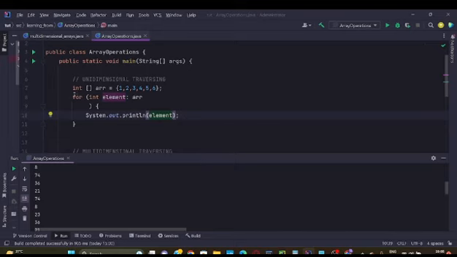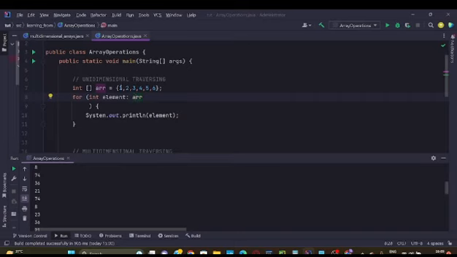We are applying a for each loop in which we have a variable element of int data type. Then we are traversing through the array, applying this loop, and by traversing I mean we will apply the loop.